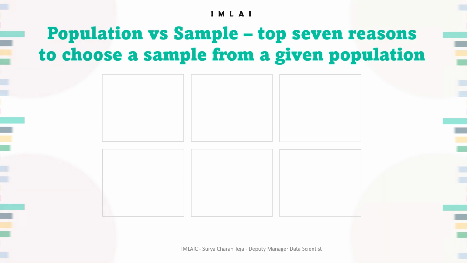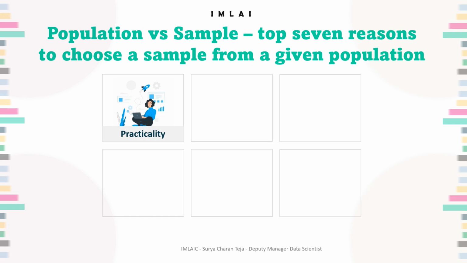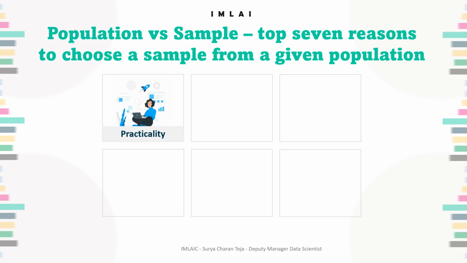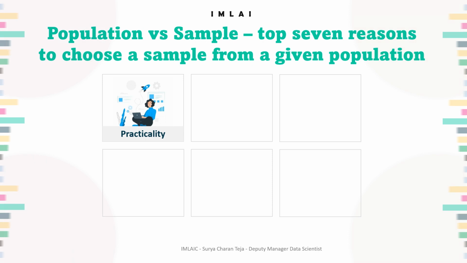Sampling is a must to conduct any research study. So here are the top 7 or top 6 reasons to use a sample. The first one is practicality. In most cases, a population can be too large to collect accurate data, which is not practical. Samples allow researchers to collect data that can be analyzed to provide insights into the entire population. Samples offer a representation of the whole population if sampled accordingly.